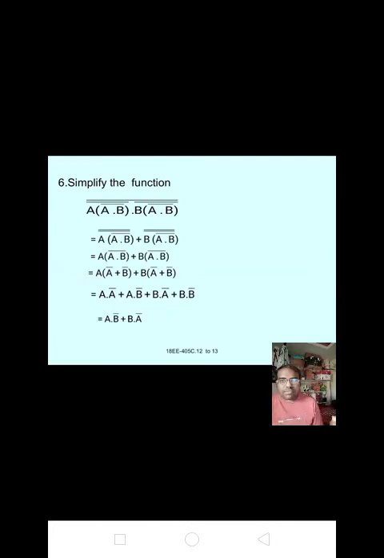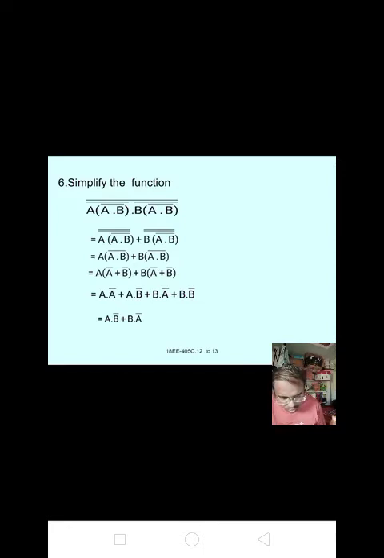Next, sixth one. A into B whole bar into B into A into B whole bar. Next, it is taken as whole bar for the full expression.